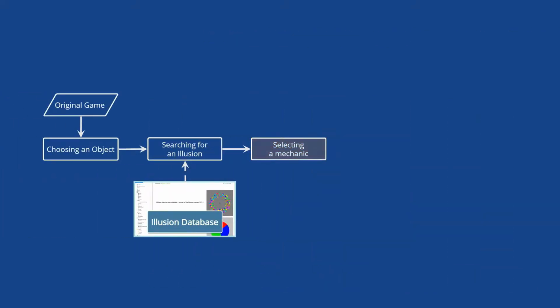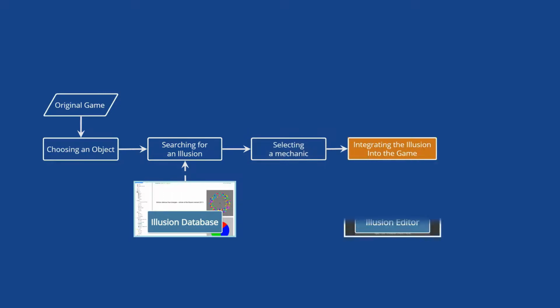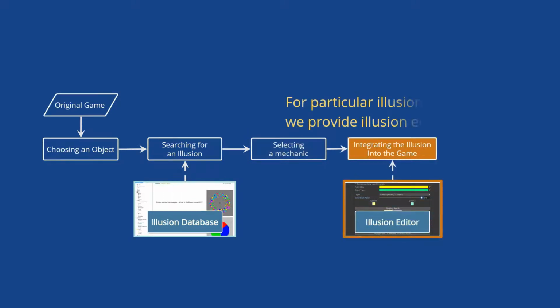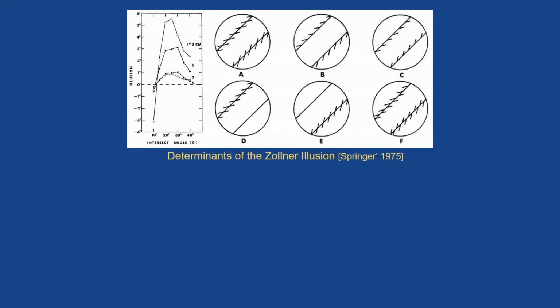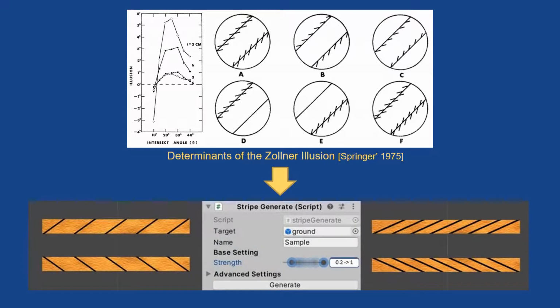Next, we have to implement. We provide 6 specific illusion editors for rapid prototyping. Our illusion editors integrate prior knowledge about illusions and help developers to apply illusions to their game objects. For example, a prior work has shown how the angles of these extra lines affect the strength of the Zöllner illusion.